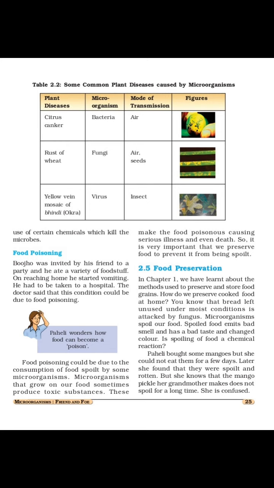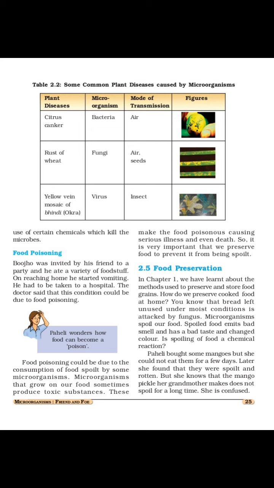Good morning, students. Our chapter number two, Microorganisms: Friend and Foe, is going on. In that, we learn the meaning of microorganisms, types of microorganisms, useful microorganisms, how microorganisms are useful for us, and harmful microorganisms, in which various ways the microorganisms are harmful for us, and food poisoning. Today, we will see the remaining part of this chapter.